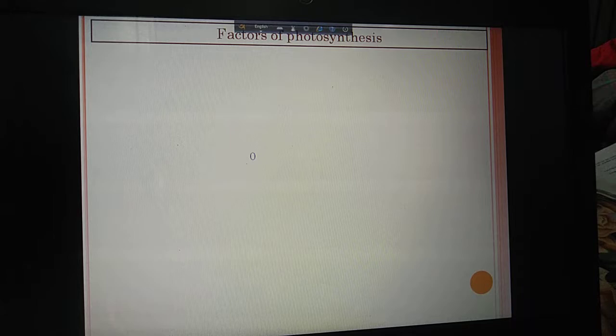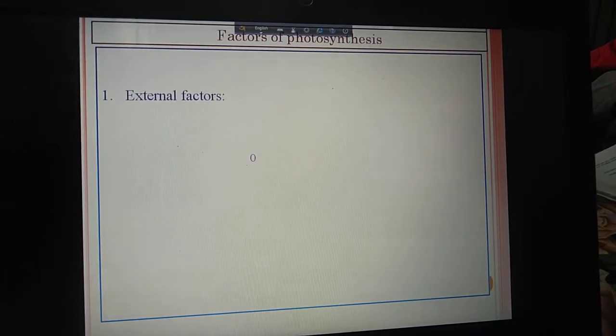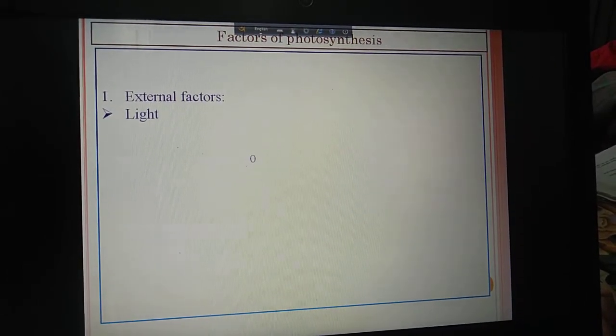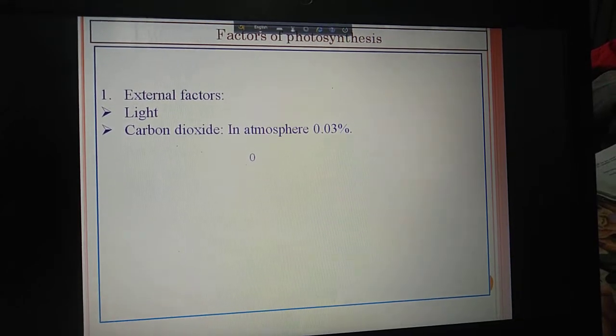Now, factors of photosynthesis. You know that some external factors are present, as for example light.